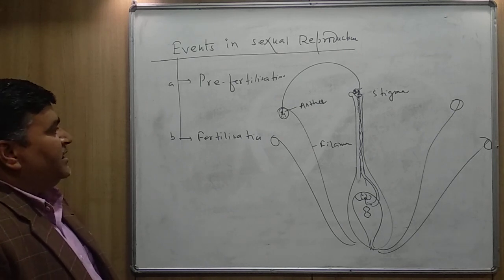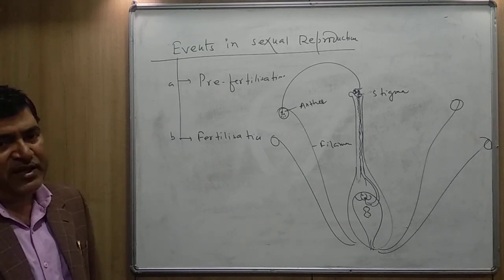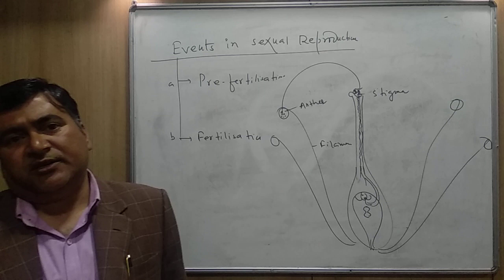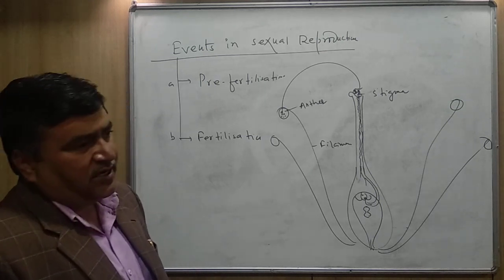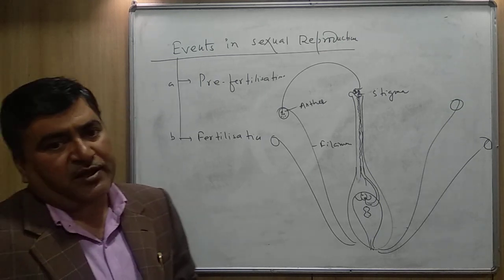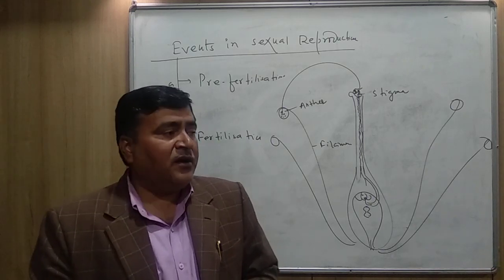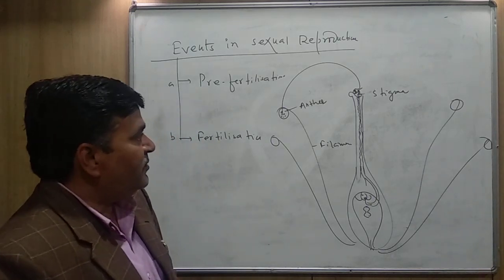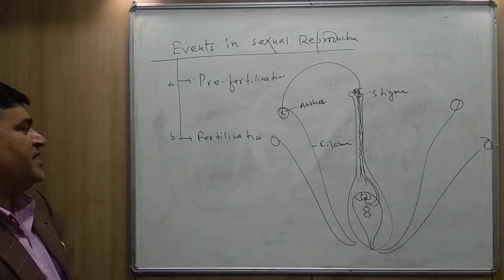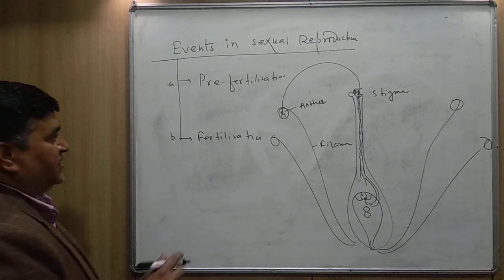In animals, like in the human being, when the male discharges sperm inside the female reproductive tract, the sperm moves towards the fallopian tube, and the fallopian tube is the site of fertilization.